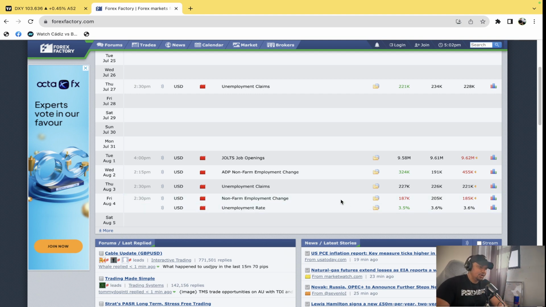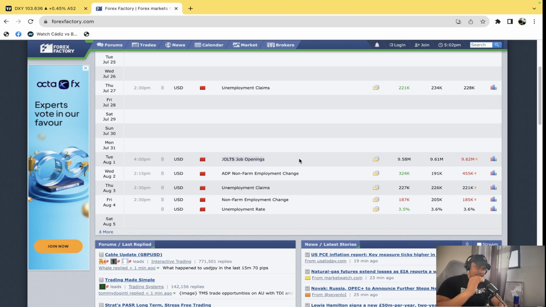Now there's two things that we are going to look at. The first thing is going to be the JOLTS job openings, and then we're also going to look at the unemployment claims, and I'll explain to you what they mean and why. The JOLTS job openings we're going to look at to determine whether or not we can expect more jobs to be added, and the unemployment claims we're going to look at to see whether unemployment's going to go up or down, because unemployment claims is a reference made to when people lose their job, how many people had basically gone and said, hey, I lost my job, I would like to get some money.